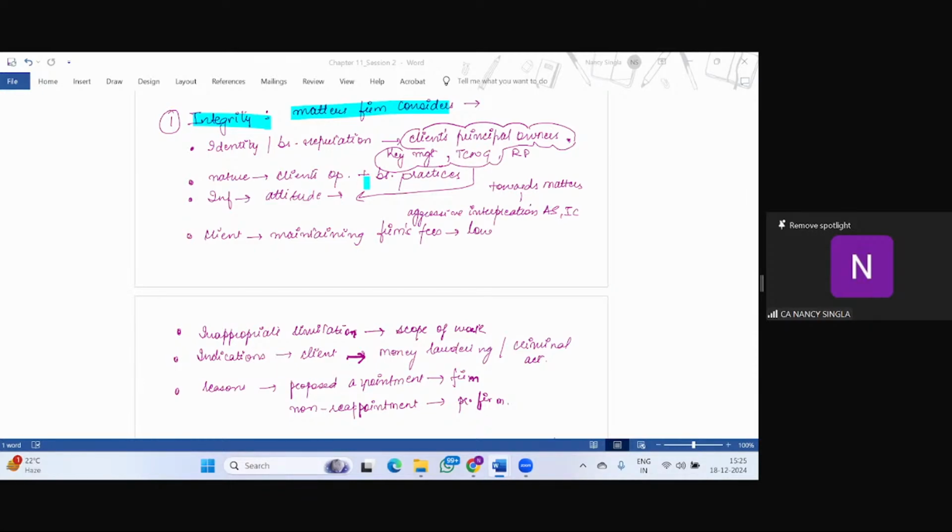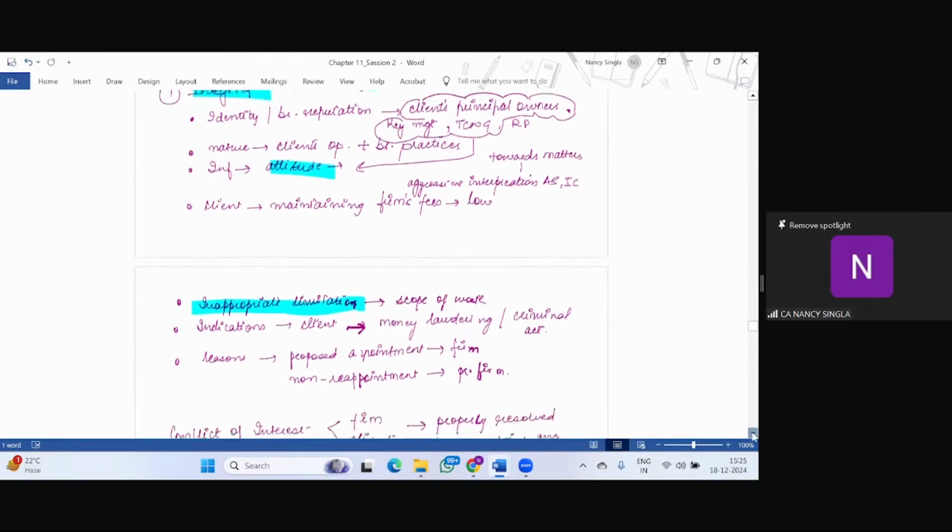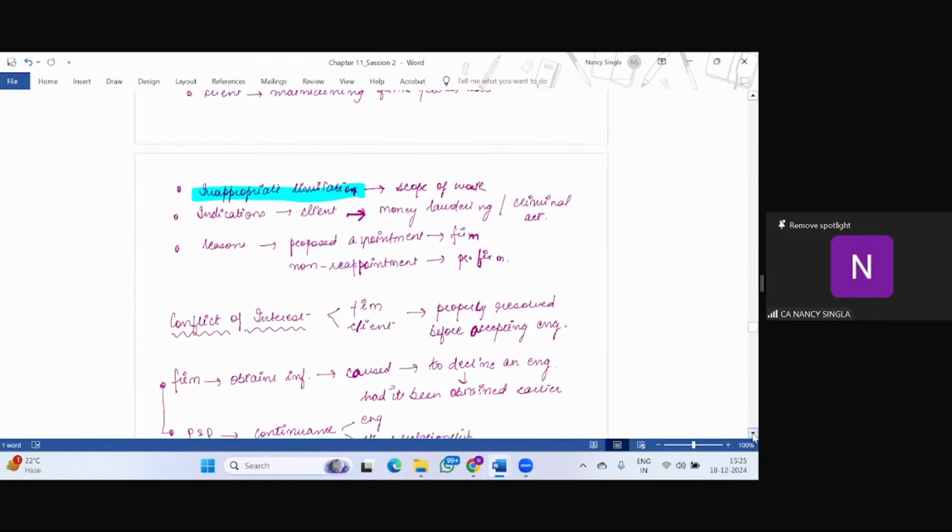The nature of client's operation and business practices. The information with respect to attitude of client, principal owners, key management, and those charged with governance towards matters, for example, aggressive interpretation of accounting standards or implementation of IC. Whether the client is maintaining the firm's fees as low. Why? Because it may have an impact on the scope of work. Later on, they may impose certain limitation on the scope of work.